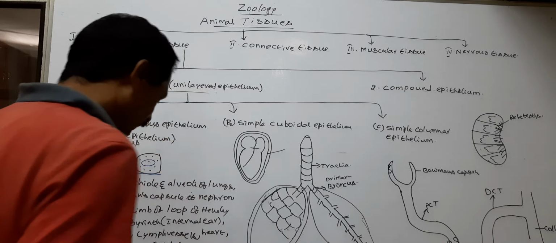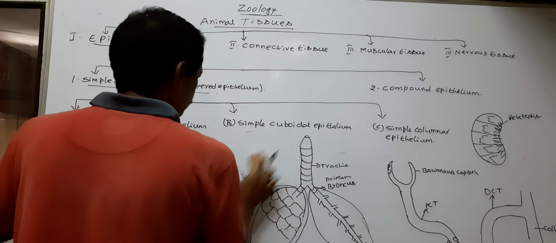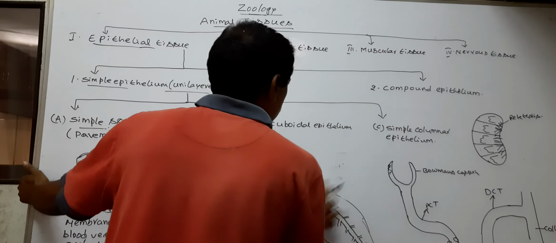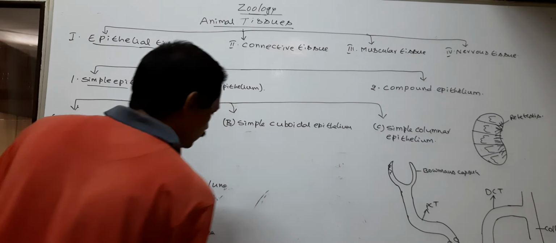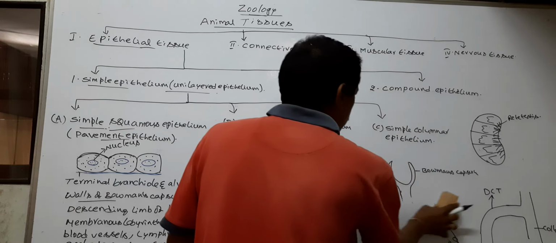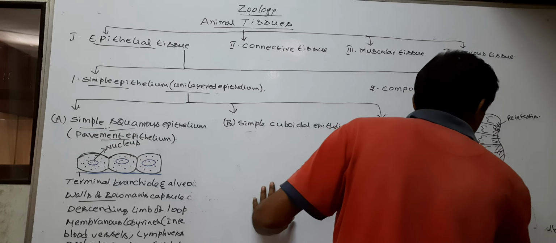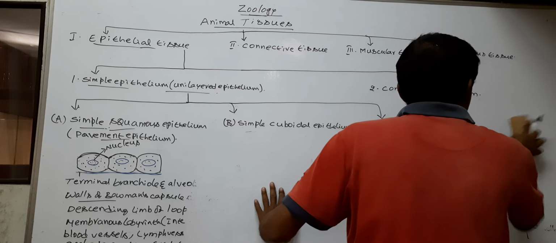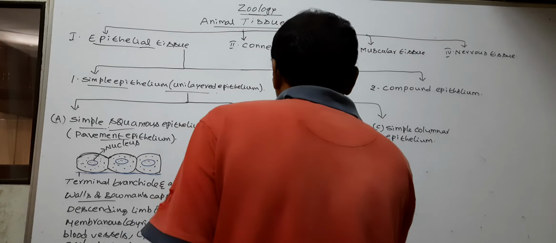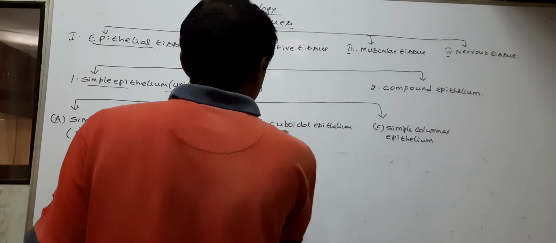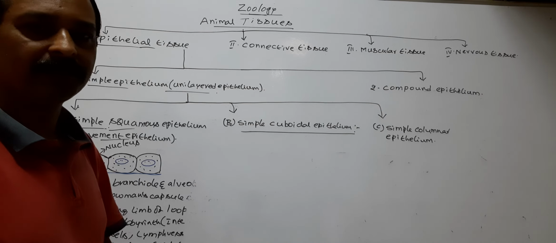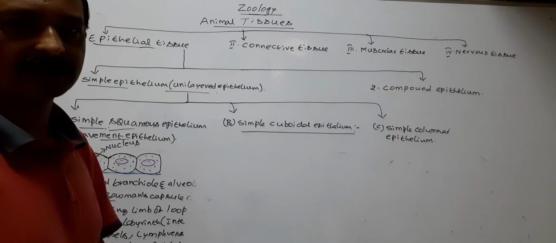Next, simple cuboidal epithelium. The cells in the simple cuboidal epithelium are cube-shaped structures.